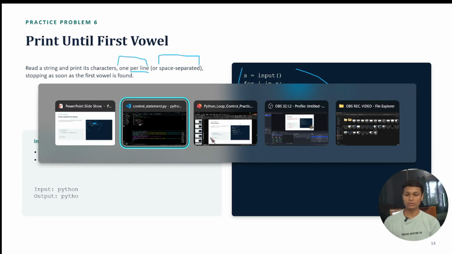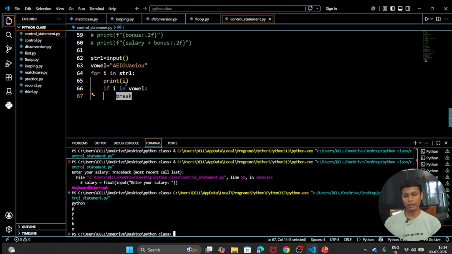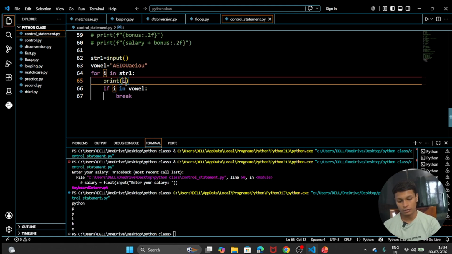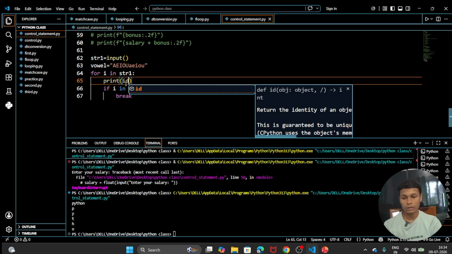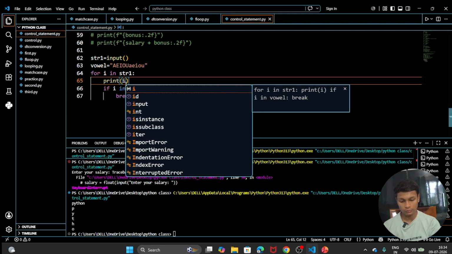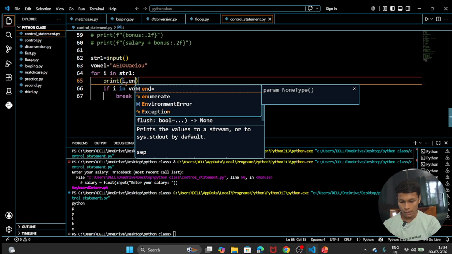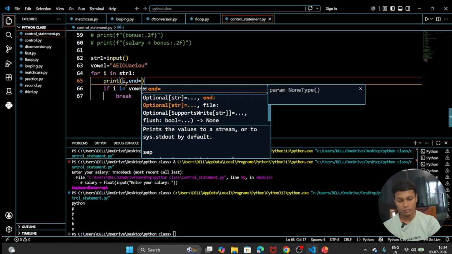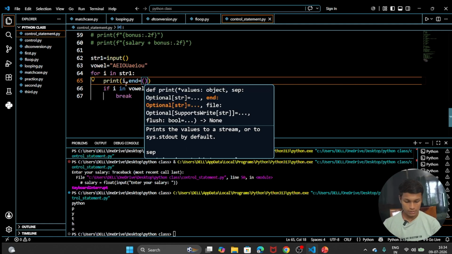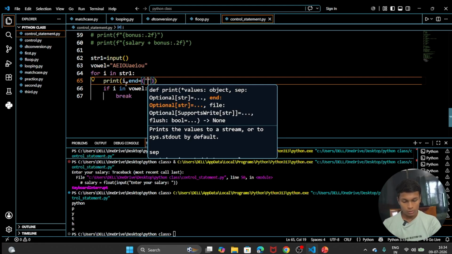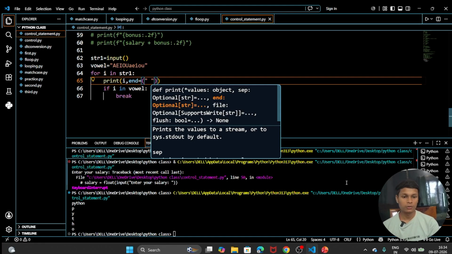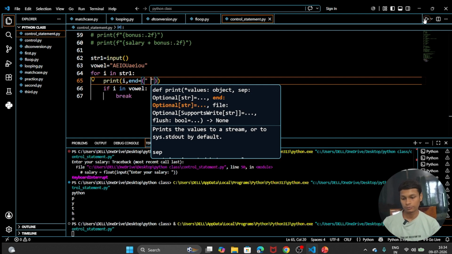So let's see how we are going to take it as space separated. For space separated we have to do nothing. Simply, we are going to write here comma end, because we are going to end our first thing with, let's take it as a space because in the question space was there.